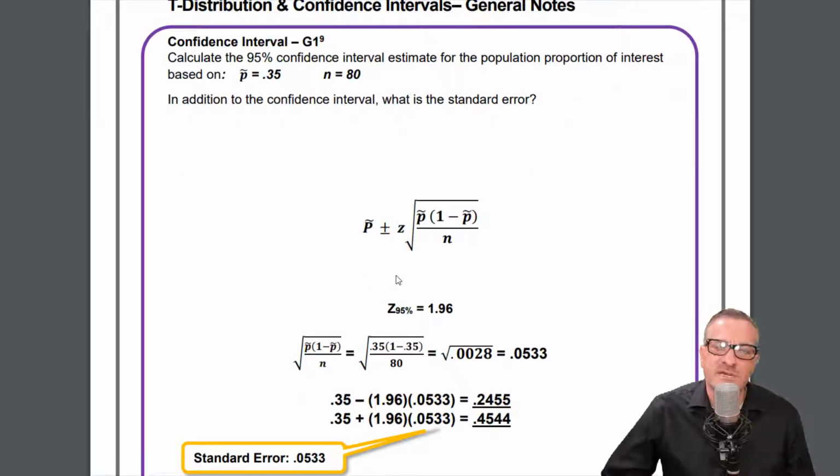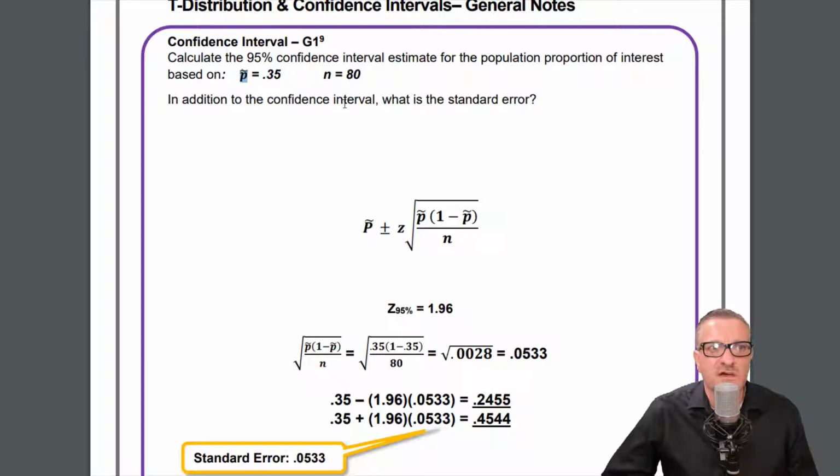Okay, now we're just looking at the examples of what we talked about within this whole context of the theory part. Now we're applying it. So it says calculate the 95% confidence interval estimate for the population proportion of interest based on a sample proportion of 35% with an N of 80.